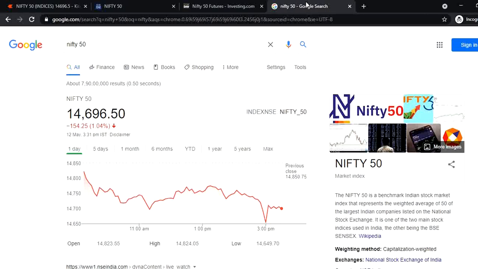Right now, if we want to check what the Nifty 50 performance will be, we will have to go to SGX Nifty. SGX Nifty means the Nifty which is traded in Singapore. From SGX Nifty, we have to link to our Nifty 50, what will happen for Nifty 50 tomorrow. It's not guaranteed that whatever is showing in SGX Nifty will be reflected in Nifty 50, but we can have an idea.